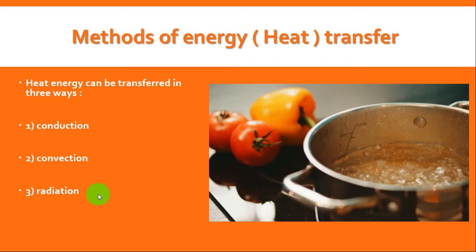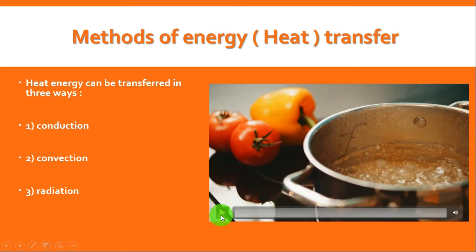Okay, do you remember the meaning of heat? Heat is energy transfer between two objects when there is a difference in temperature between any two objects. This is the meaning of heat. Okay? Now heat can transfer between objects in 3 ways: conduction, convection, and radiation. Let's watch this video together. Focus please, try to understand.